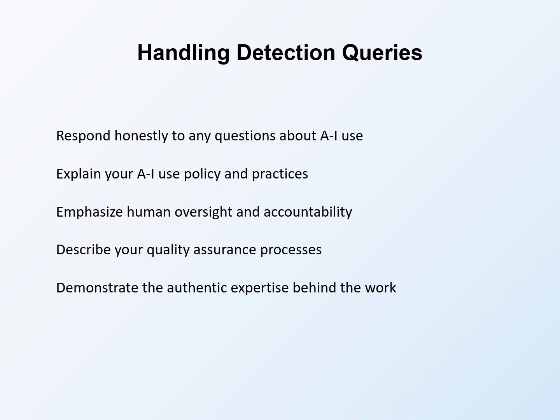Emphasizing human oversight and accountability addresses the core concern behind detection questions. Funders want to know that qualified humans took responsibility for the content. Explain how human judgment shaped and validated the work. Describing your quality assurance processes provides concrete evidence of responsible practice. What verification steps did you follow? How did you ensure accuracy? What review did the content receive? These process descriptions build confidence.